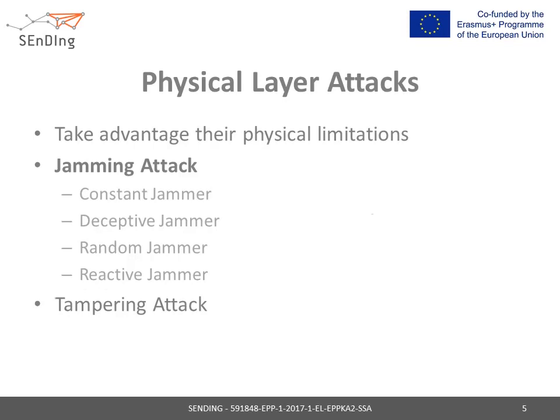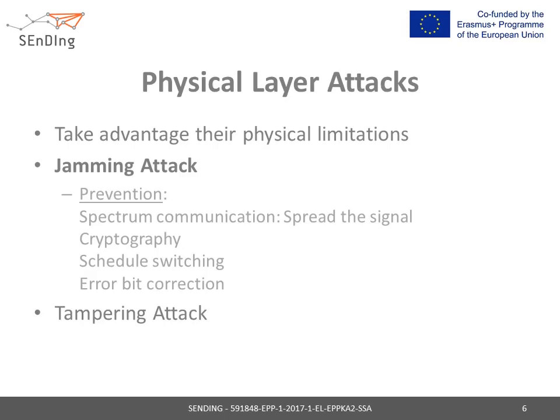Jamming attacks can be prevented by using spread spectrum communication, cryptography, schedule switching, and error bit correction. Spread spectrum spreads the signal along a large frequency band to avoid any interference from malicious intervention. Interrupting even part of the message while in transmission may result in retransmission of the packet.